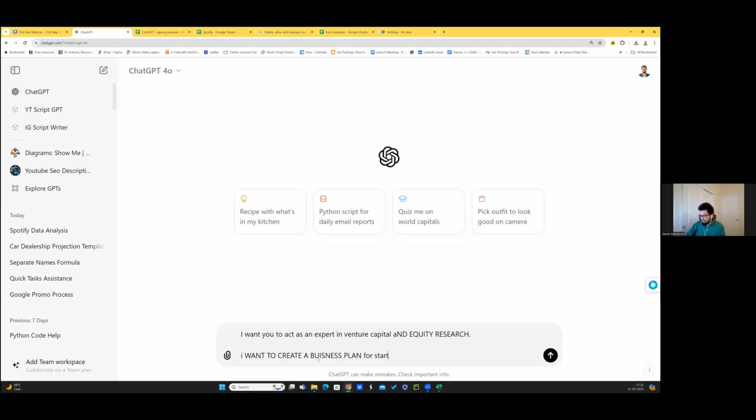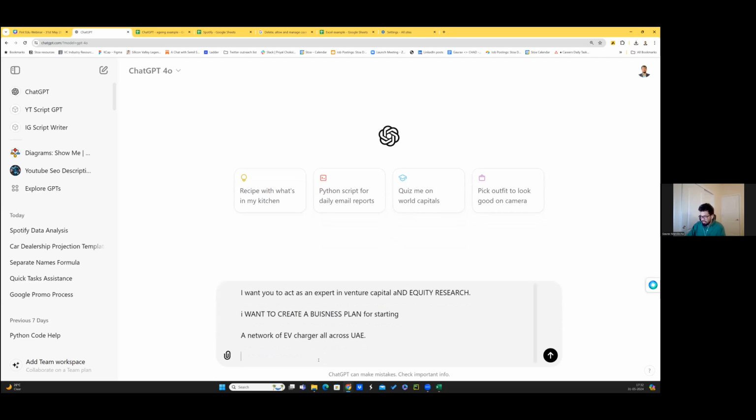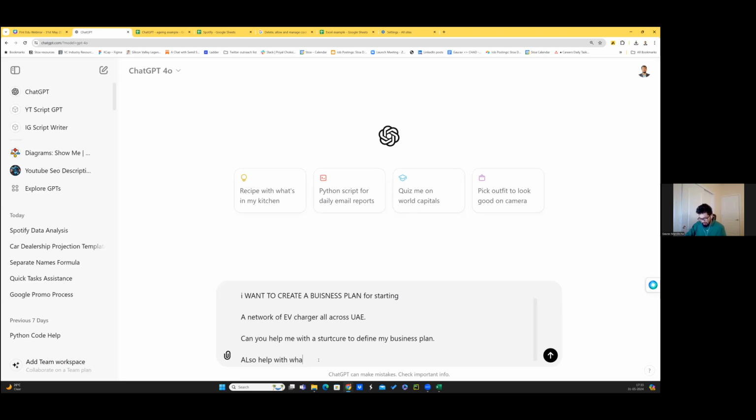for starting. So EVs are on the rise, right? A lot of electric vehicles. So imagine your idea is that I have a business for creating a network of EV chargers all across, say, UAE. So this is the action, and then you give it constraints. Can you help me with a structure to define my business plan? And here's where you give constraints. Also help me with what all I should keep in mind. What are potential roadblocks?